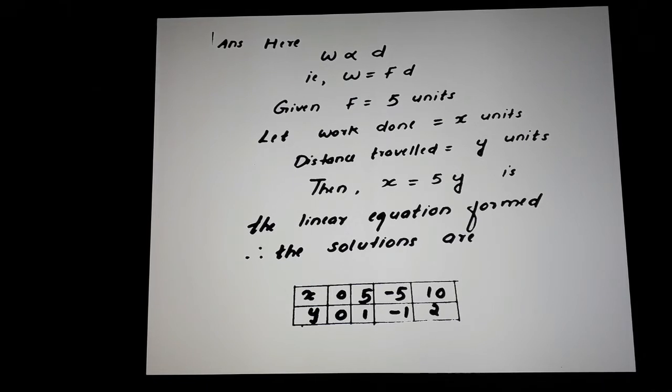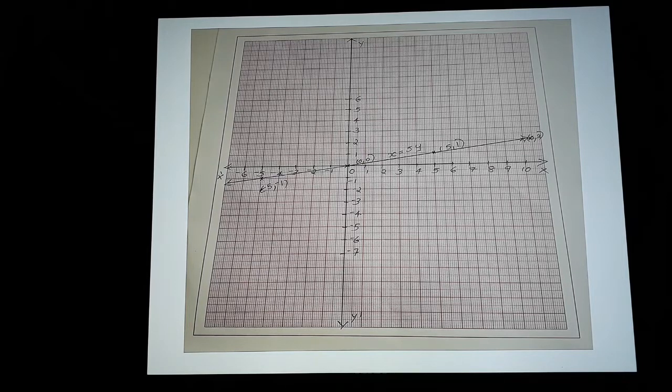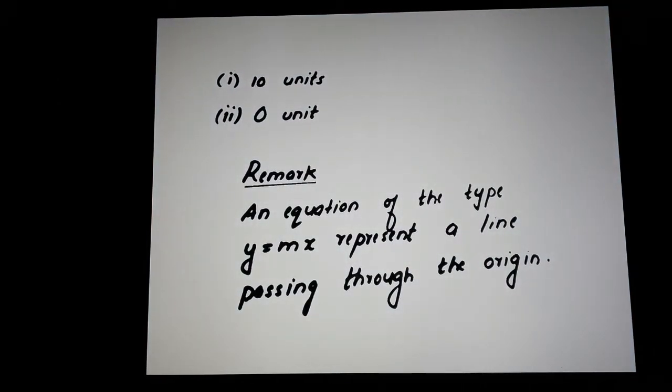So first find the solution. Your linear equation is x is equal to 5y. Get the solutions. Draw the graph. You can see the graph passing through the origin. Then, for the first question, the answer is 10 units. That is simply you are giving in the equation. And the second answer is 0 units. There we are writing the remark: an equation of the type y is equal to mx represents a line passing through the origin. We have seen.